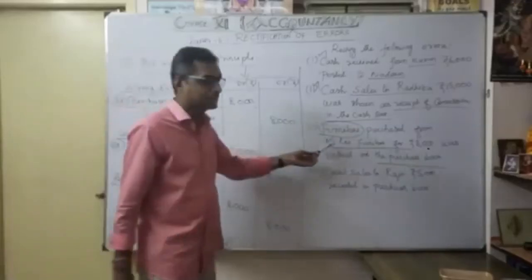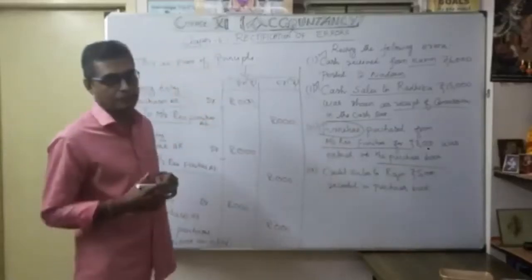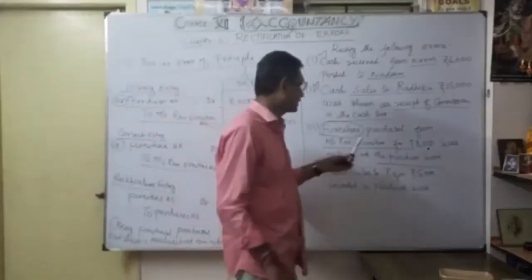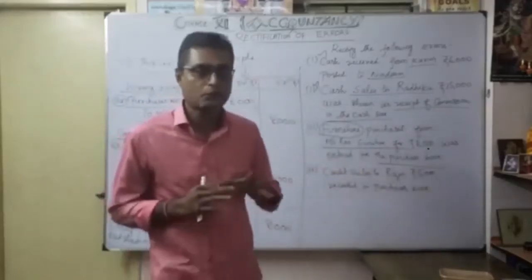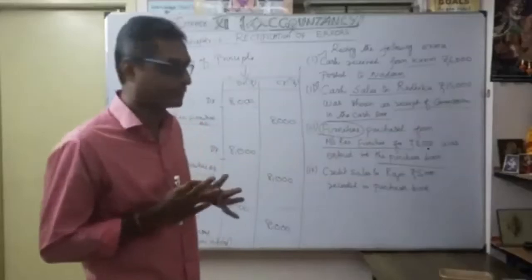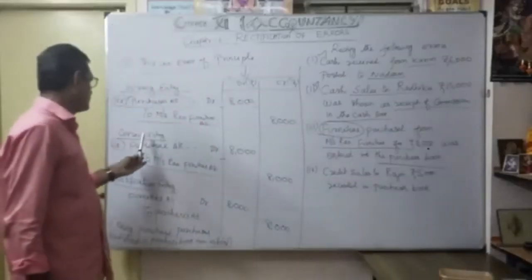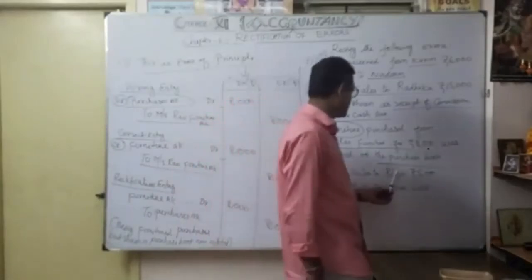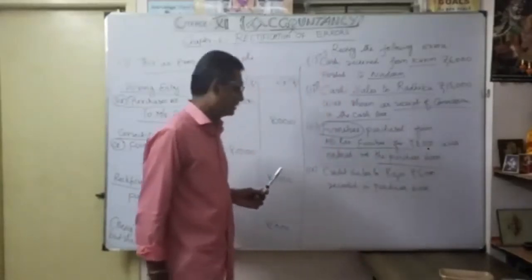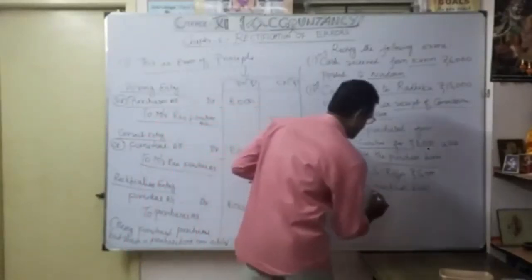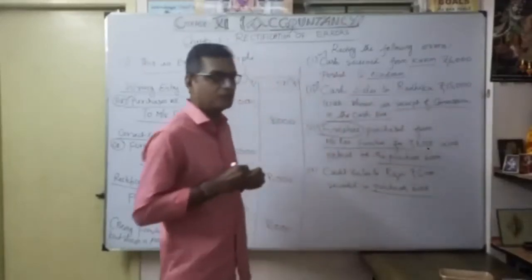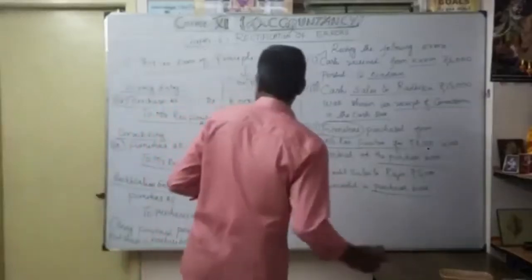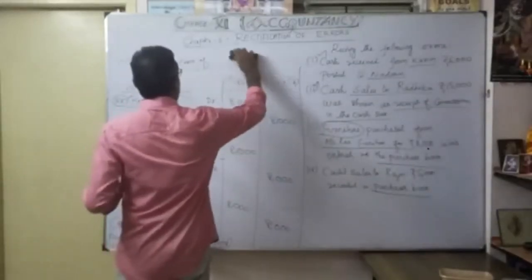So this error comes under error of principal. Okay, understood. The first two were errors of commission, and this one is an error of principal. That's why that is very, very important. Now understood error of principal, how to rectify? Always wrong entry, correct entry, rectification entry. Likewise you want to do. Then finally, credit sales to Rajini, 5,000. But what happened? Recorded in purchase book. So it is coming under what? Error of commission. It is an error of posting.